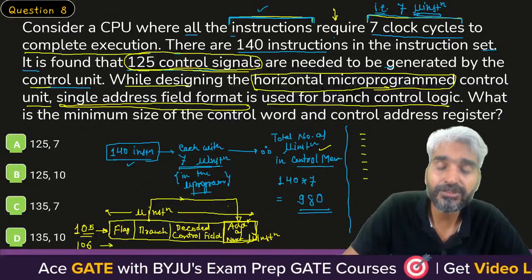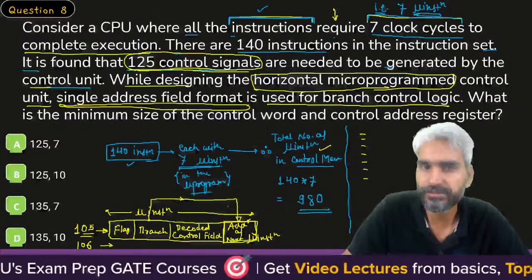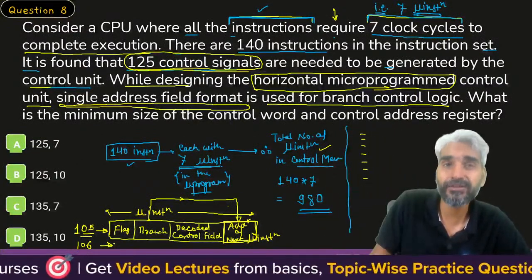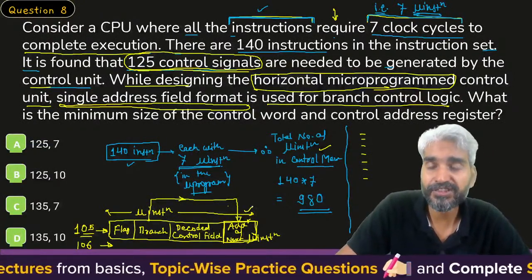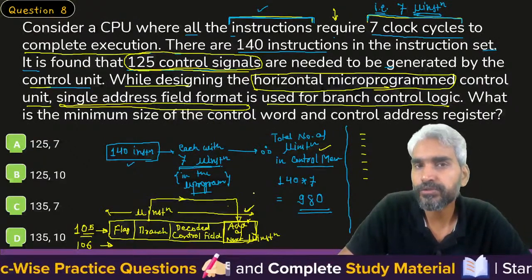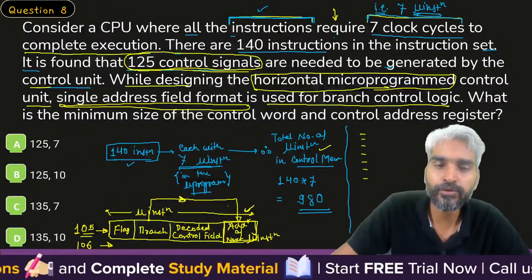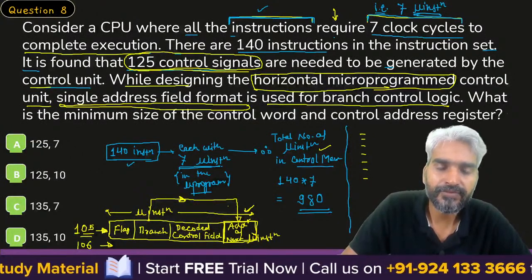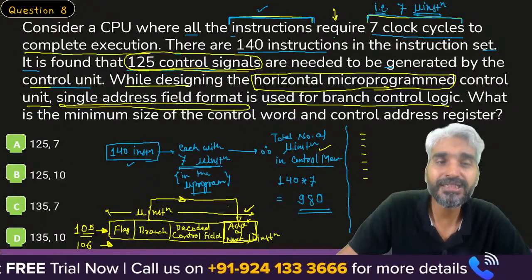So if the condition is true, then only we will have to jump randomly from one micro instruction to some other micro instruction. Otherwise, the execution of micro instruction will take place in a sequence. So if the condition is true, then only one address field is sufficient to represent from which particular address you need to execute the next micro instruction. If the branch condition is false, then you don't need to use this address. You can simply increment the address of the current micro instruction to get the address of the next micro instruction. So this is the single address field.